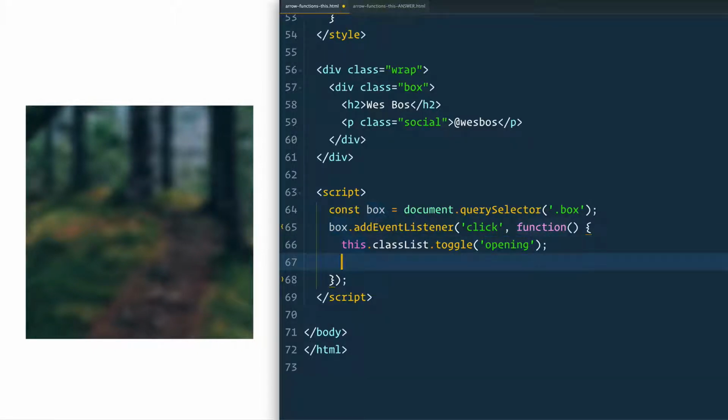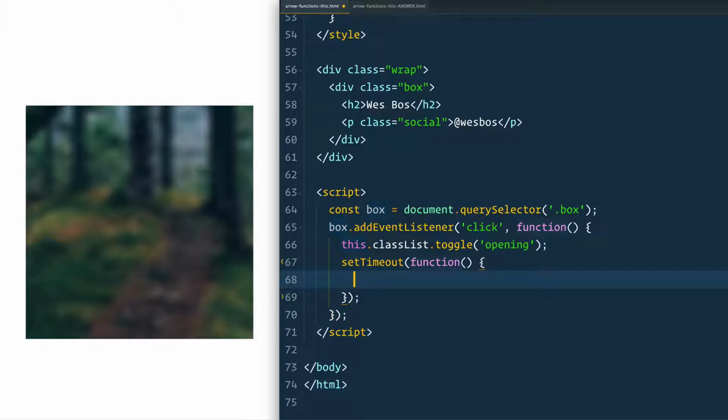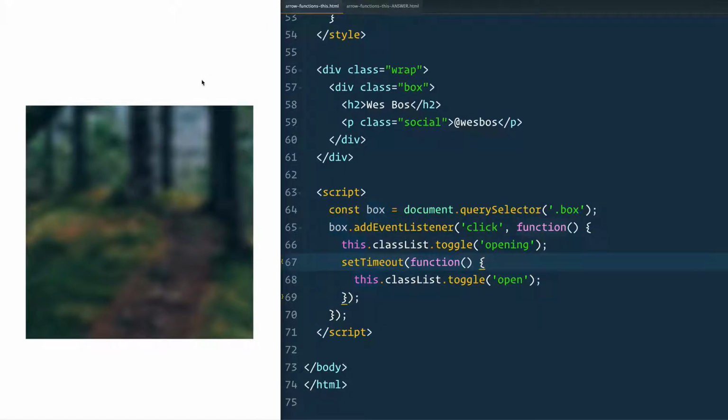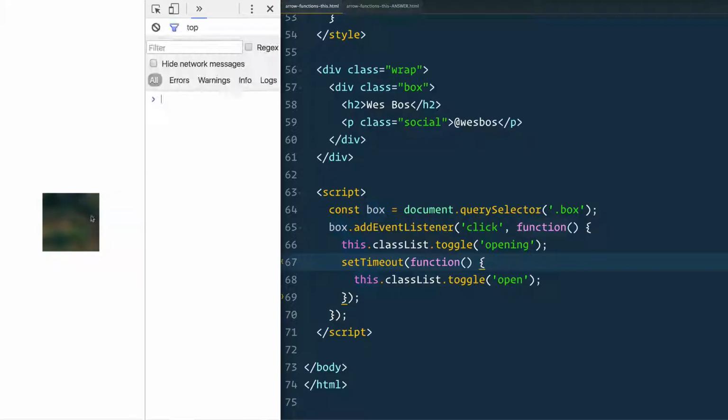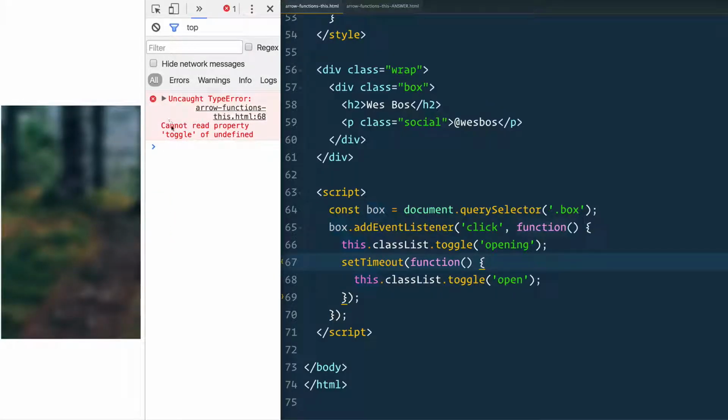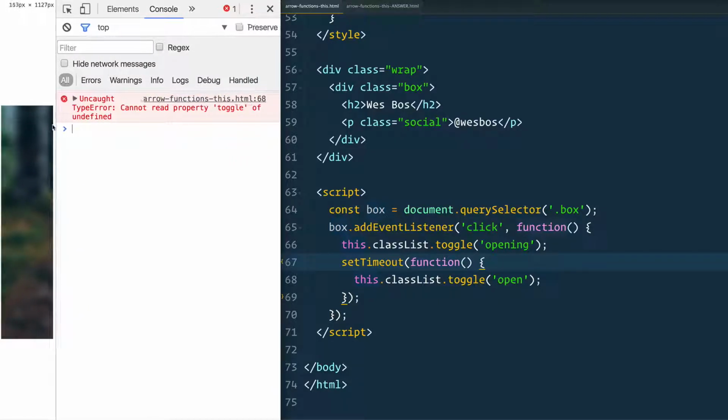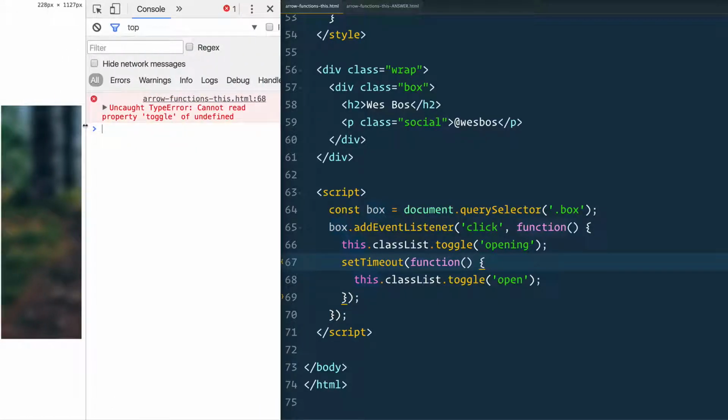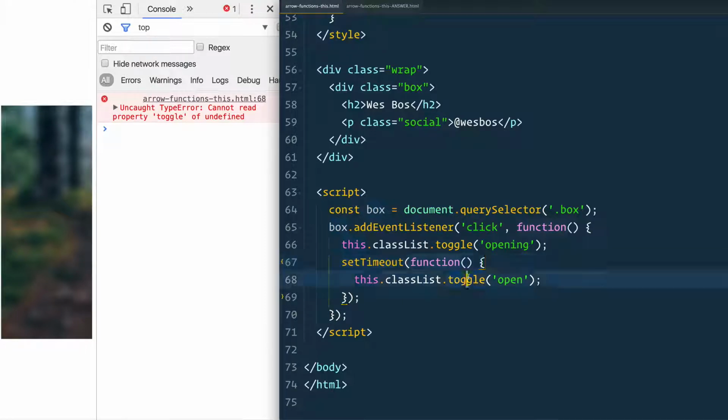It's two-stage here. So you might think, okay, we'll use a timeout for that. So setTimeout, and you run a function inside of there, and we'll just grab this.classList.toggle('open'). Okay, so does that work? Let's see. I'm going to open my DevTools here, click it, good, and then, oh no, uncaught TypeError: cannot read property toggle of undefined. That's weird. It can't read toggle of undefined.